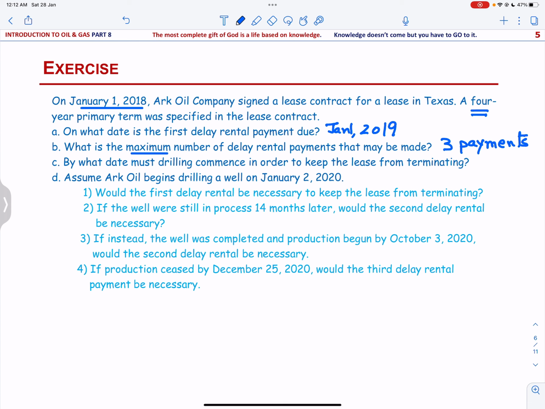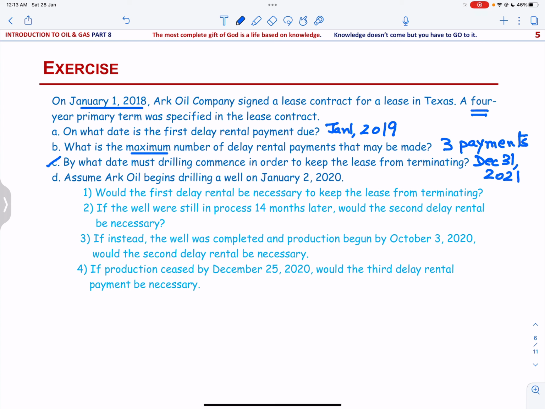Number C. By what date must drilling commence in order to keep the lease from terminating? The drilling must begin by December 31, 2021.